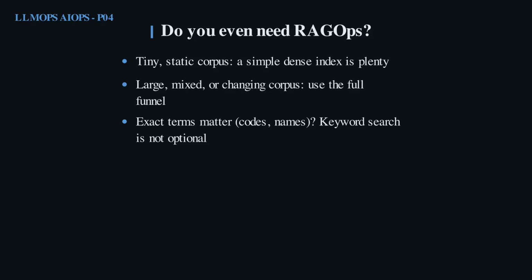Not every app needs all of this, so here is the decision. A small, static set of documents is fine with a plain dense index. The funnel earns its keep on large, mixed, or constantly changing corpora. And if exact tokens matter, part numbers, error codes, surnames, then keyword search is not optional because dense vectors blur precisely the details you need to match.